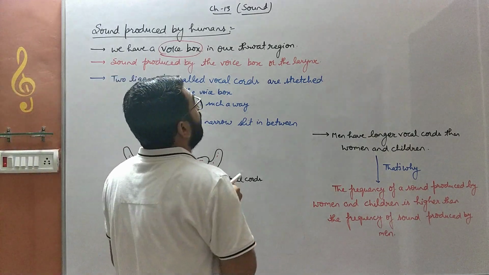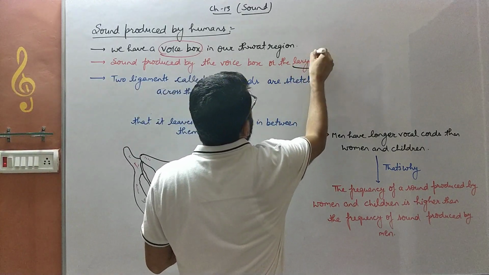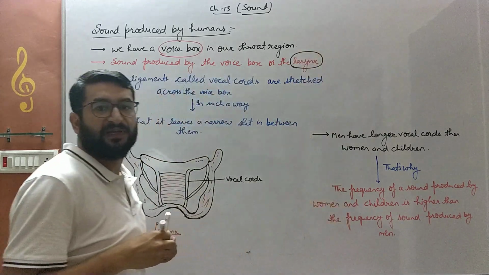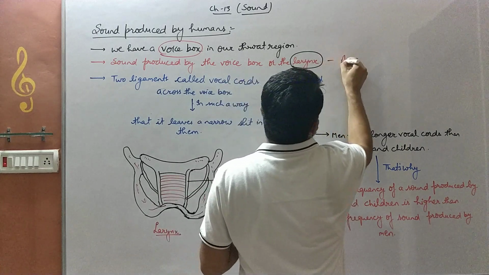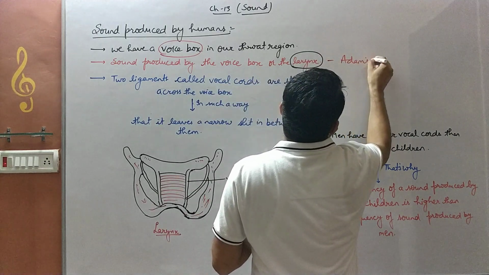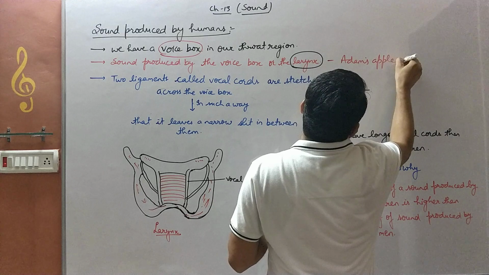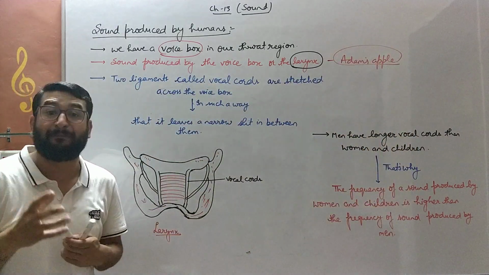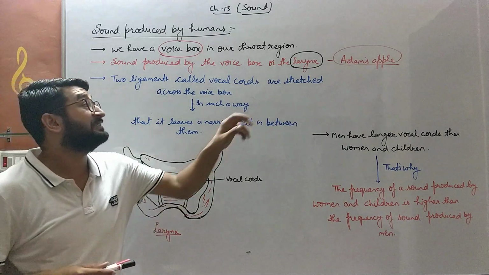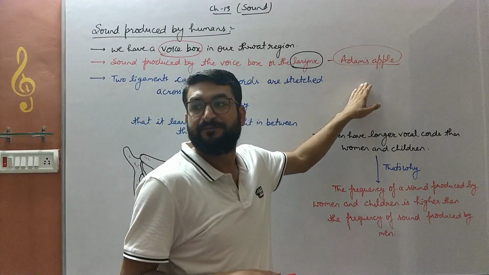This voice box is also referred to as larynx. This larynx or voice box is also known as Adam's apple. Adam was the name of the scientist who discovered it, and its structure appears to be like an apple. So that is why it is referred to as Adam's apple.